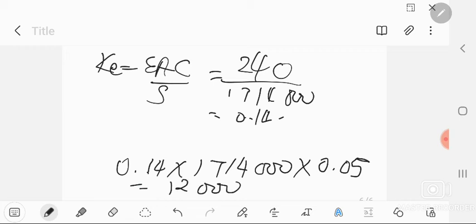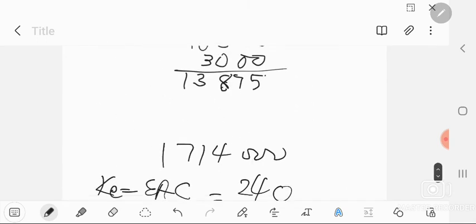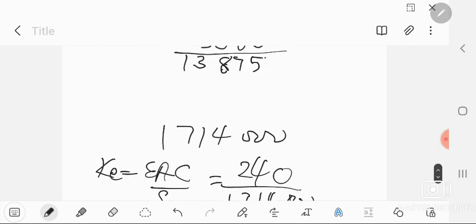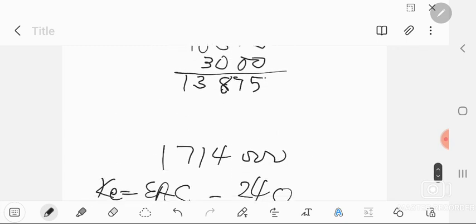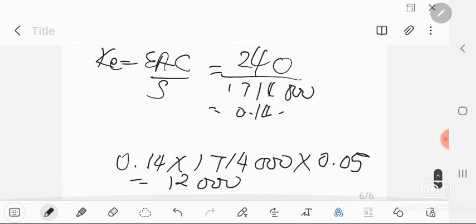So compare your 12,000 with the 13,875. You will find that there is actually a net gain of 1,875. So if you are asked to interpret this, you would be gaining more by investing your cash into ABC company.